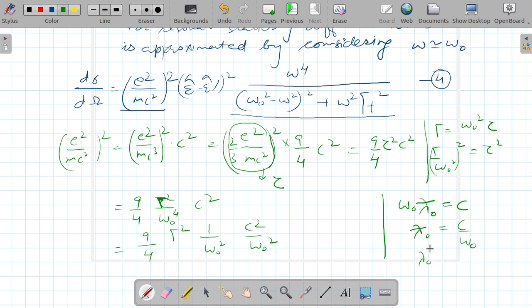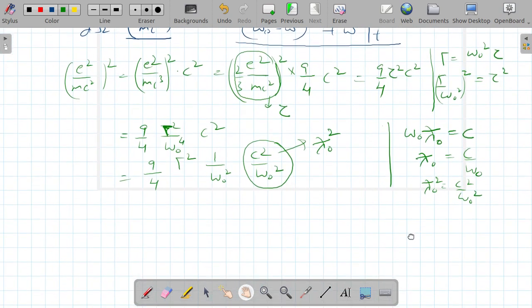So lambda naught cross square is c over omega naught whole square. So this quantity is nothing but lambda naught cross square, where lambda cross is nothing but lambda over 2 pi, right? So it is 9 by 4 lambda naught cross square gamma square over omega naught square.